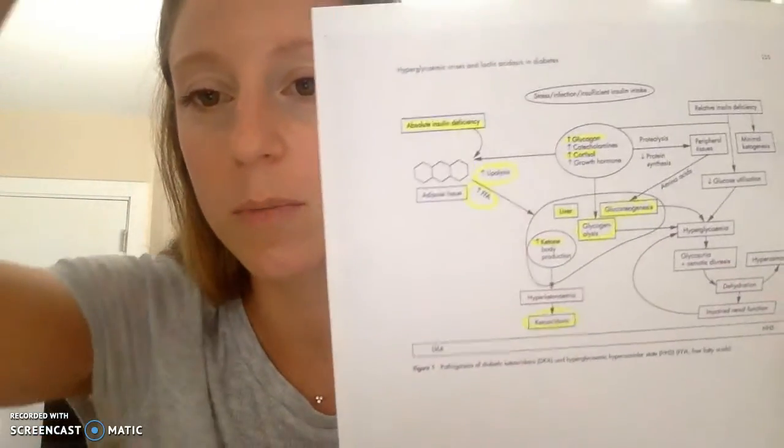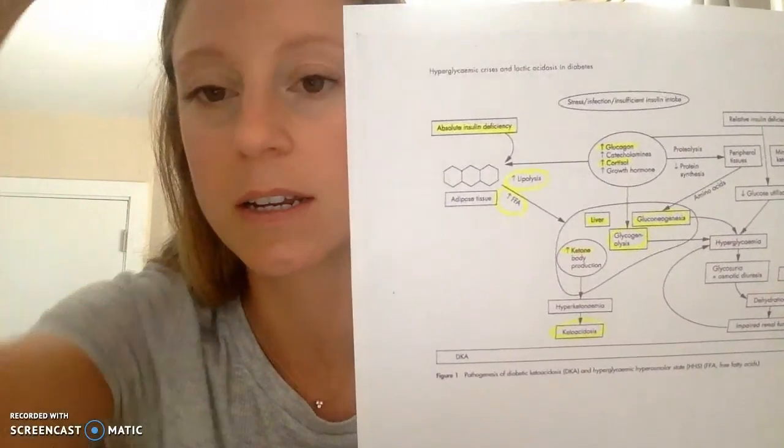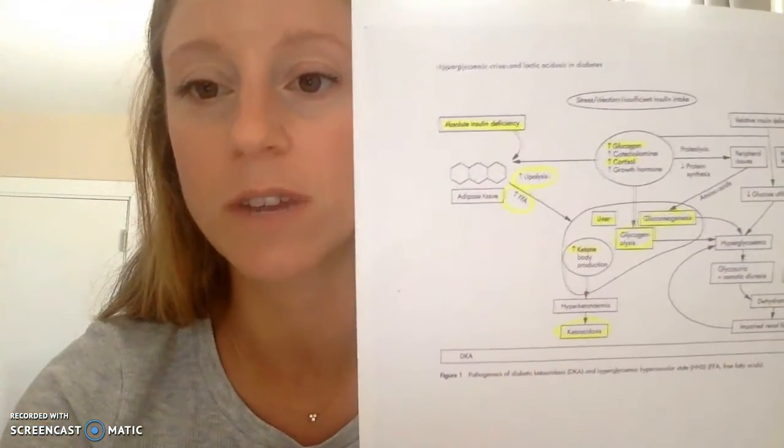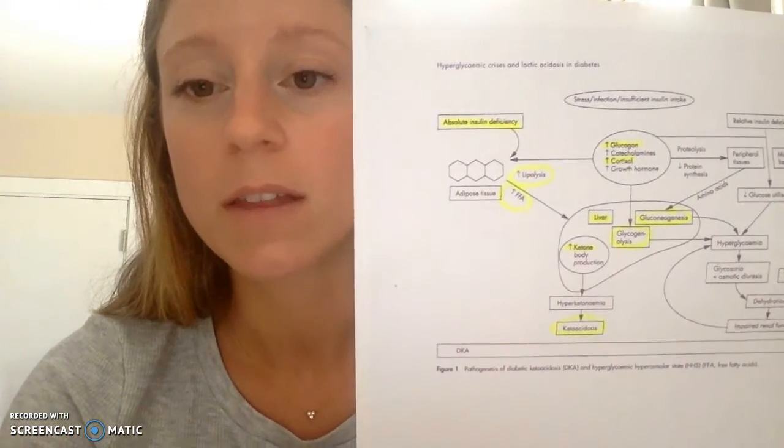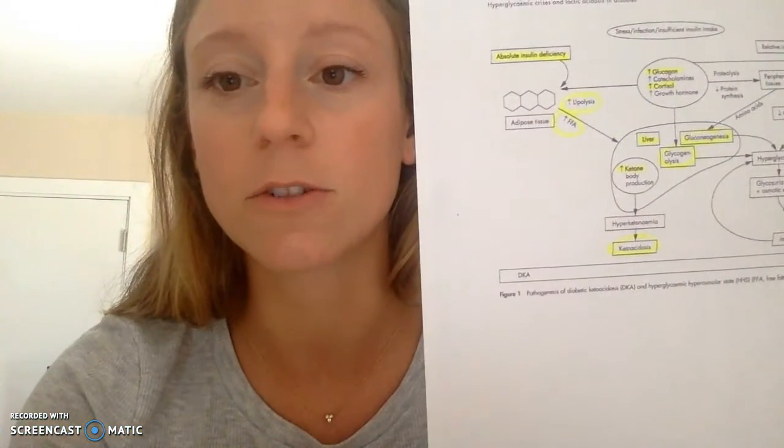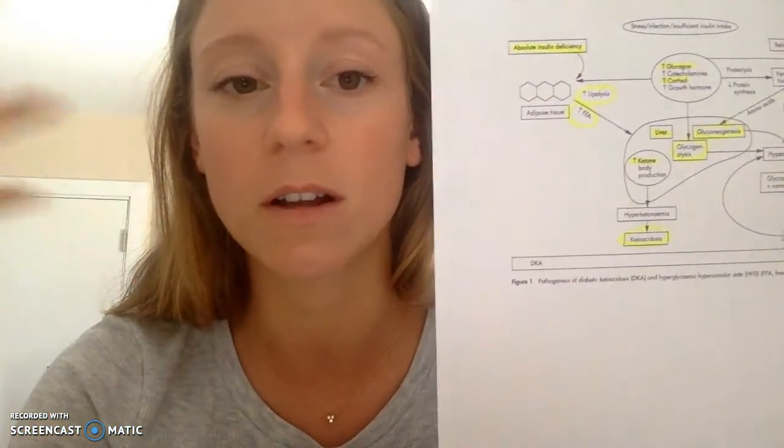So here at the top, what happens is in diabetic patients, if stress, infection, or insufficient insulin intake occurs, that'll result in an increase in glucagon and cortisol, like I mentioned, along with other regulatory hormones.